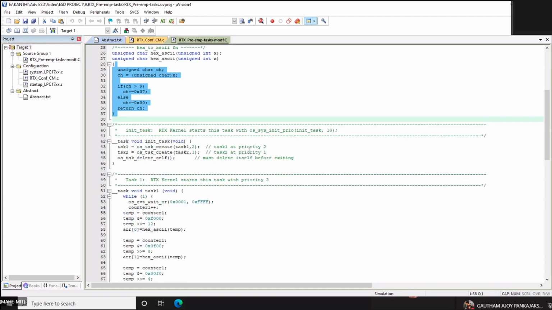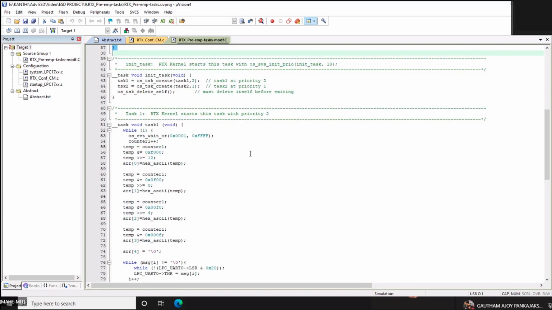Now we'll move on to task 1. As I said, in task 1 I'm going to put a message counter, displaying the count with its data value, and task 2 will be blinking the LEDs. Please remember that task 1 has the highest priority between the two, so definitely task 1 will get the chance for execution.